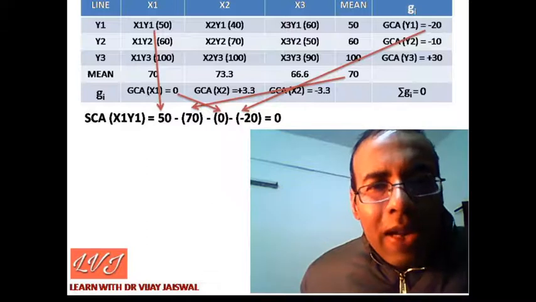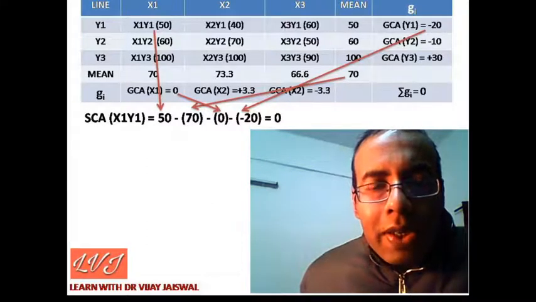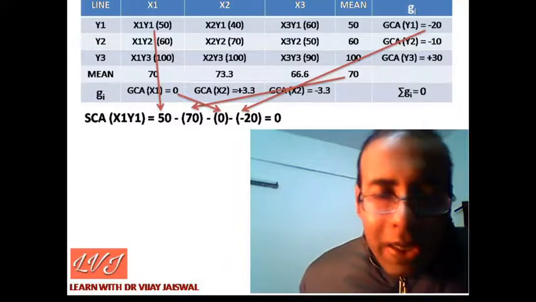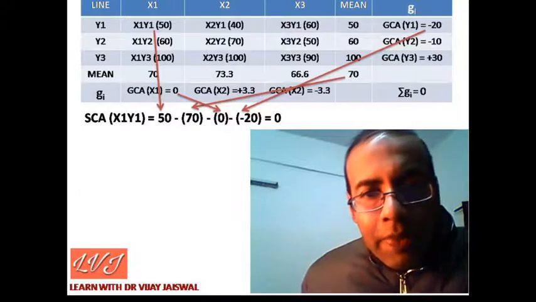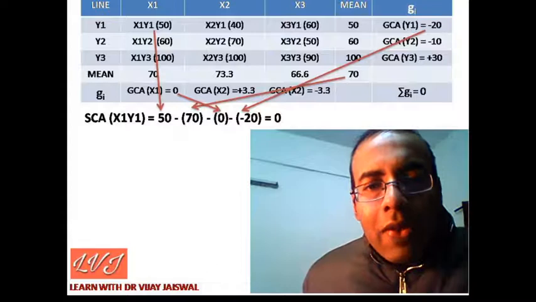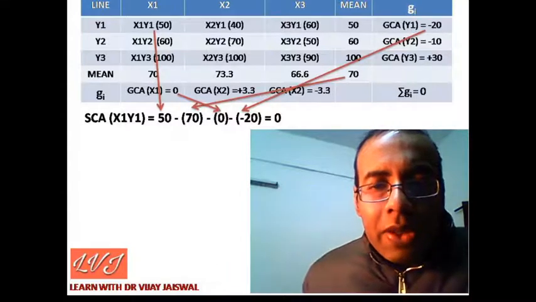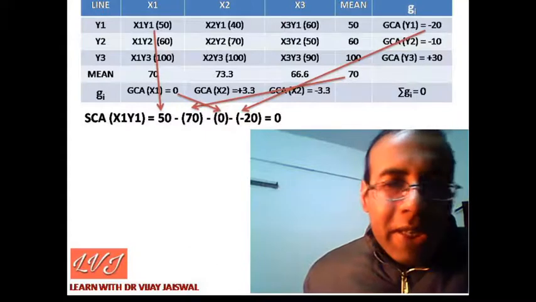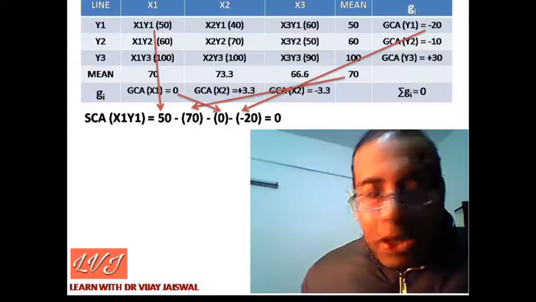For the y1 line the general combining ability value is minus 20. So we will subtract these two values, 0 and minus 20. This is the calculation: 50 minus 70 minus 0 minus minus 20. So the value will be 0. So a specific combining ability value can be 0, can be positive, can be negative. Any value is possible for specific combining ability.